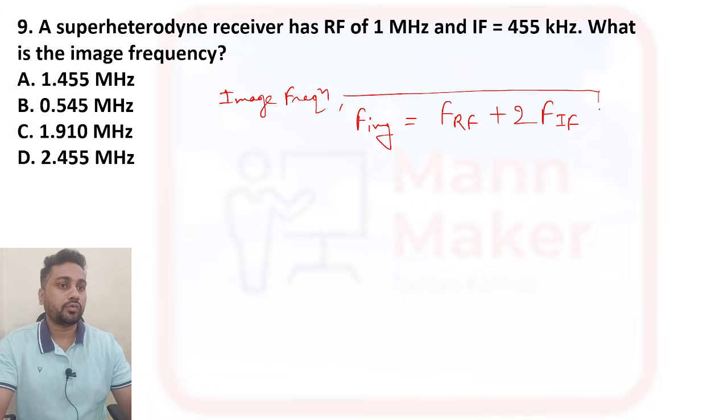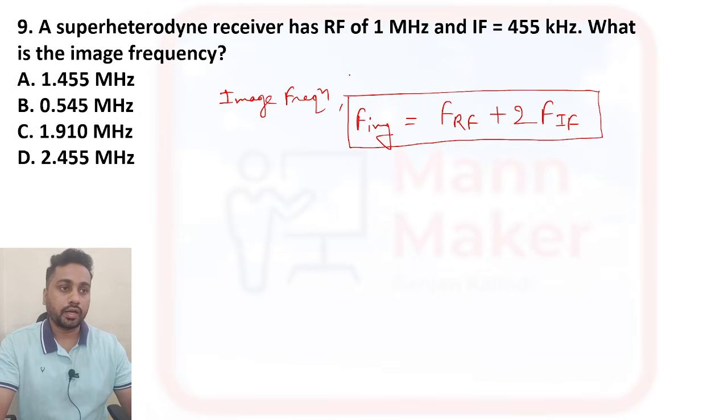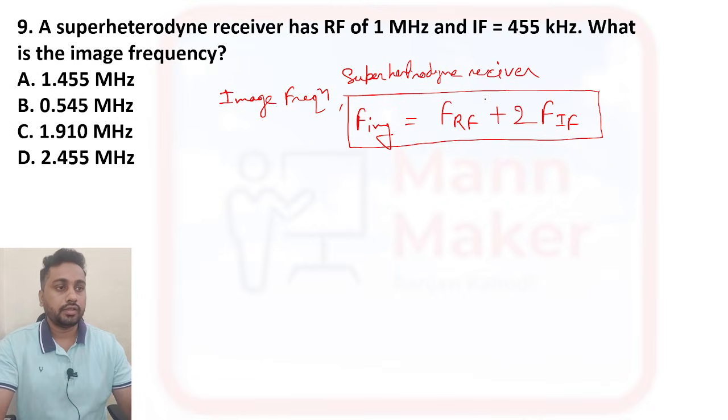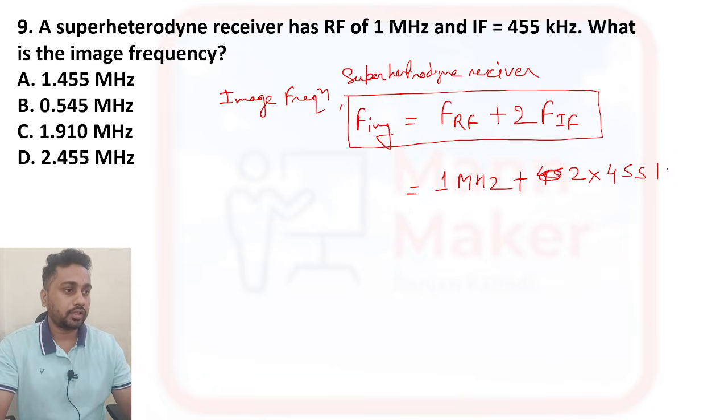So this is the formula for image frequency in a superheterodyne receiver. Here everything is given. We have 1 megahertz, plus 2 into 455 kilohertz.